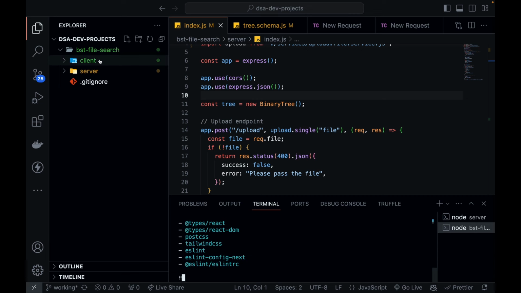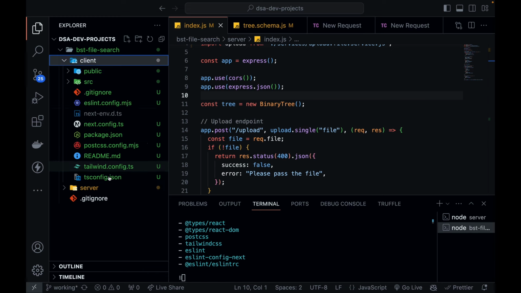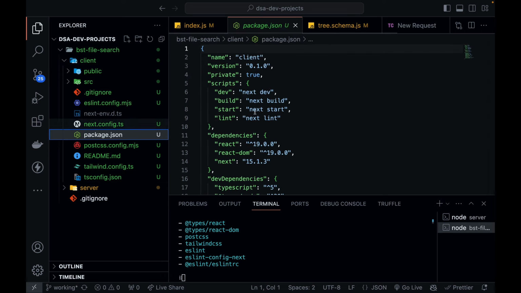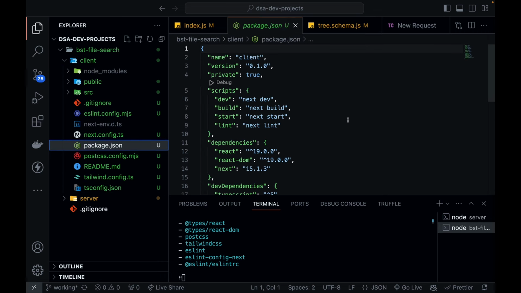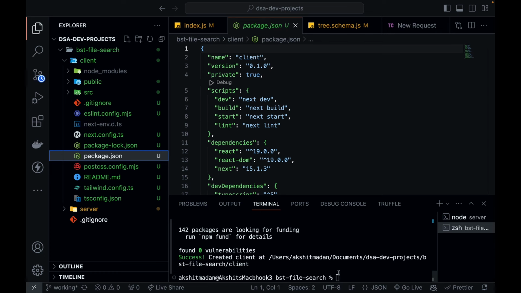So you can see I have my client folder inside my bst file search, and over here you can see it has all the files. It has my package.json, which has all the required dependencies, and by just running npm run dev I can start my Next web application. Okay, so let it complete and then I'll hit npm run dev. Okay, so that's done. So let's hit npm run dev.